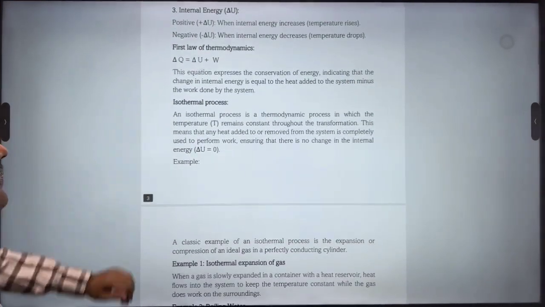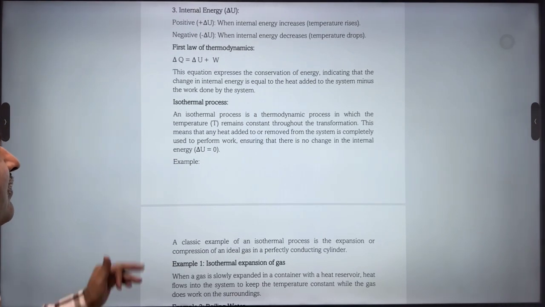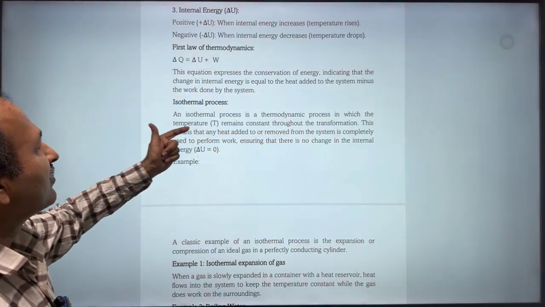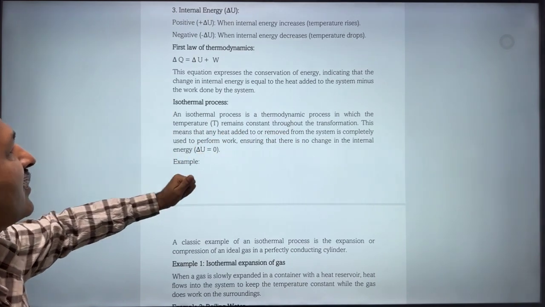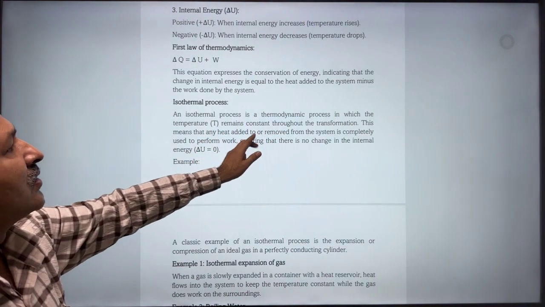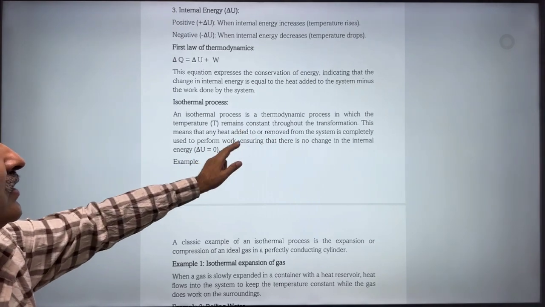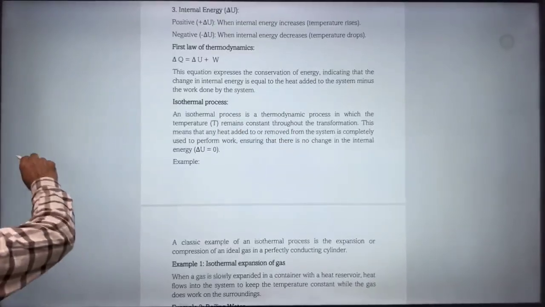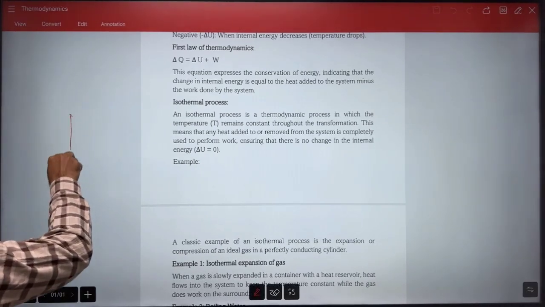Then comes the isothermal process. Isothermal process means temperature is not changing. An isothermal process is a thermodynamic process in which the temperature T remains constant throughout the transformation. This means that any heat added to or removed from the system is completely used to perform work, ensuring that there is no change in the internal energy. Have you understood? I can give you an example here.